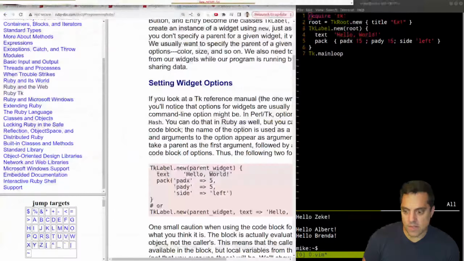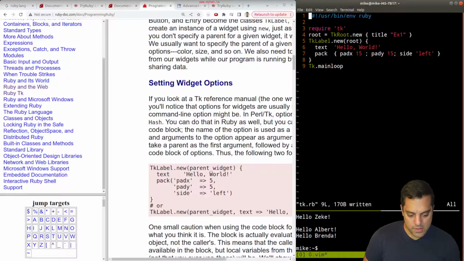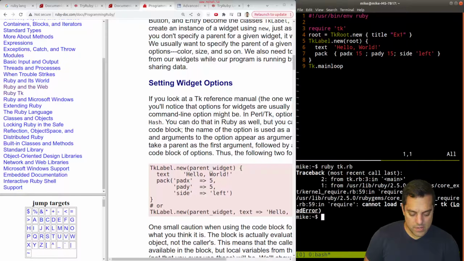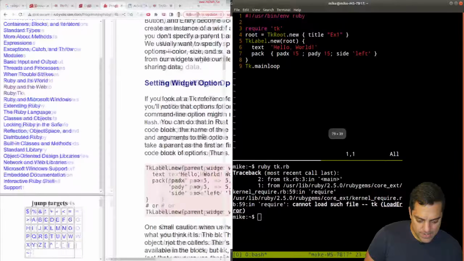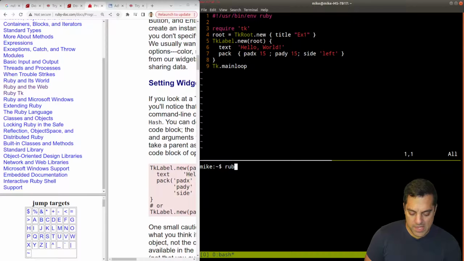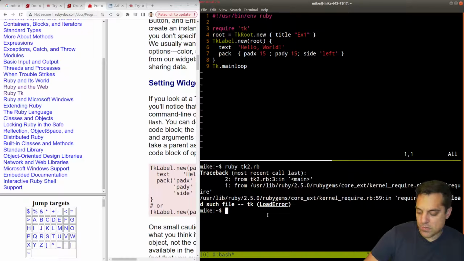Let's get rid of that window. There we are. That should make it an executable Ruby script. Let's see, ruby tk. No, it doesn't look like it. Now, the other thing I could have done is name this improperly. So let's move tk to tk2 or something. Sometimes if you name stuff the same as the library you're bringing in, that can cause problems.